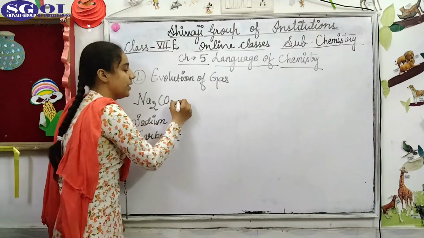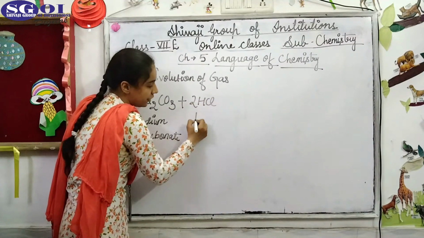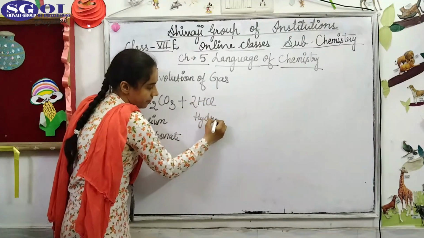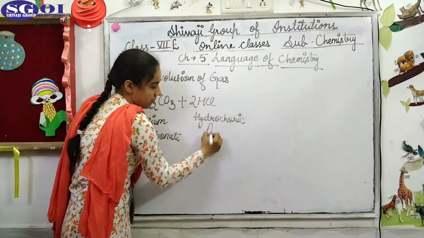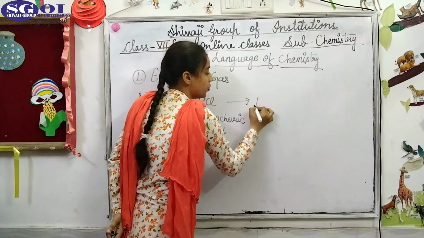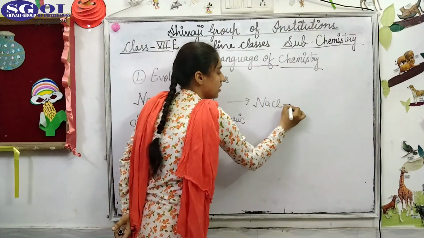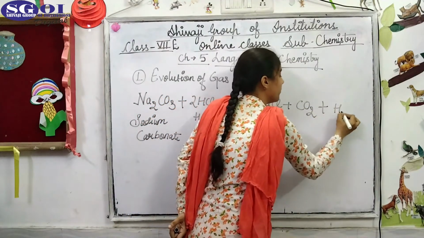Sodium carbonate, when chemically made to react with HCl, that is hydrochloric acid, it forms sodium chloride, carbon dioxide and water.